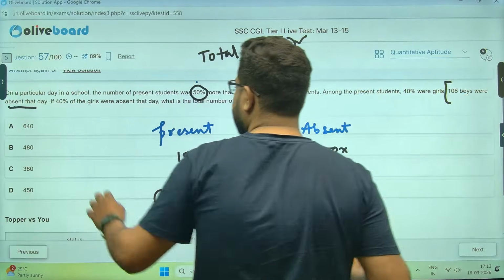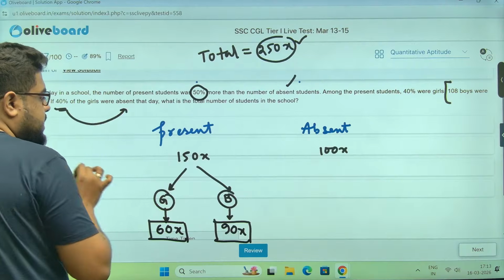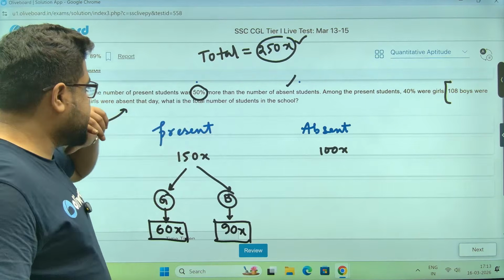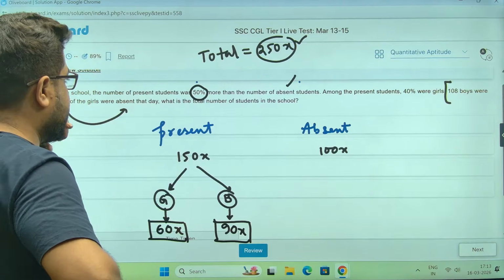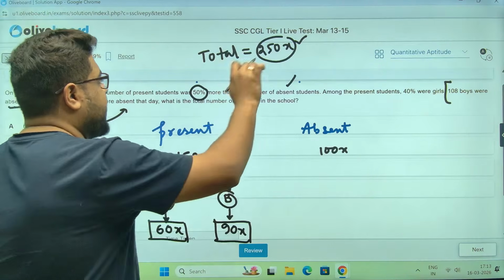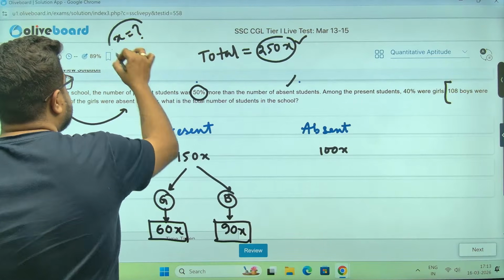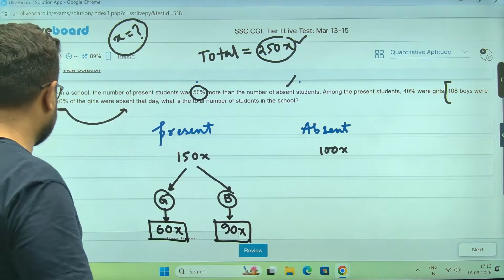If 40% of the girls were absent, what is the total number of students in the school? Ultimately I need the value of x, because 250x will be my answer.